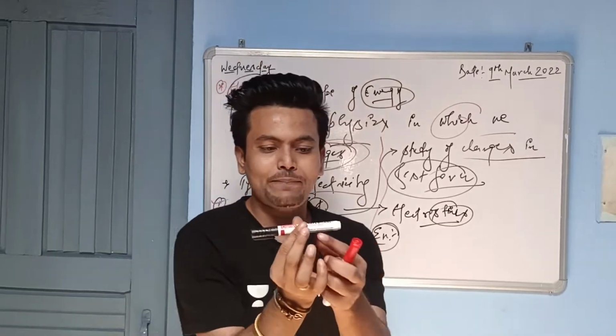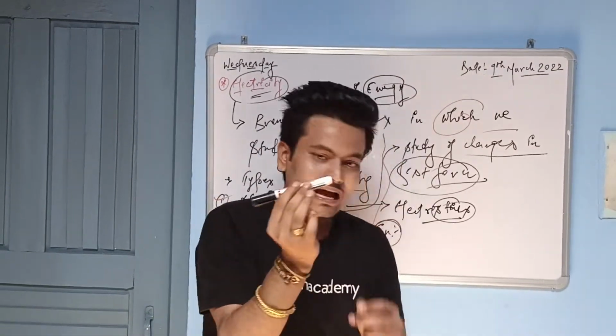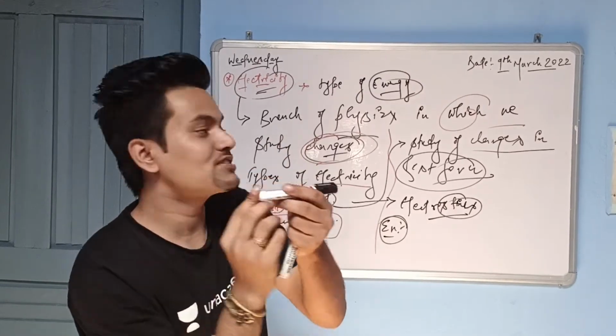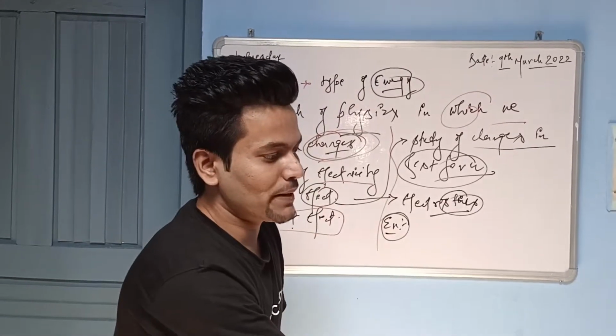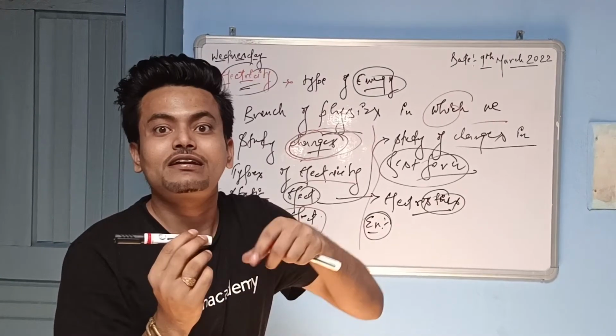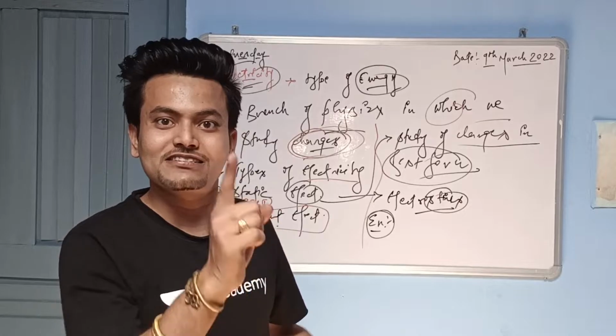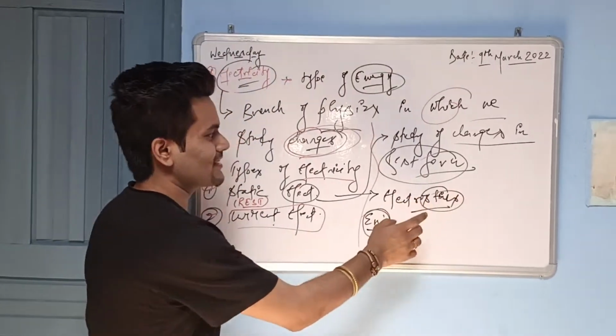Wherever you are rubbing, at that point itself, the charge is generated. If you put it on a paper, that charge will get transferred from one body to another. That's why the paper gets attracted. This is a very perfect example for static electricity.